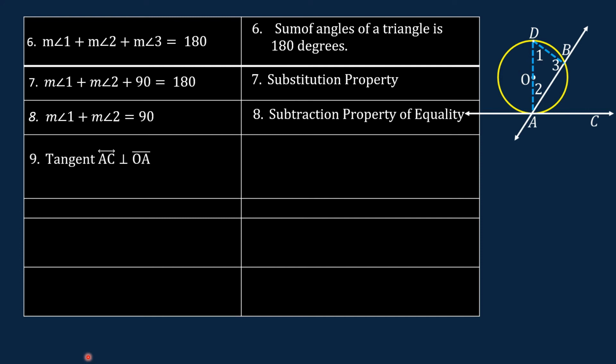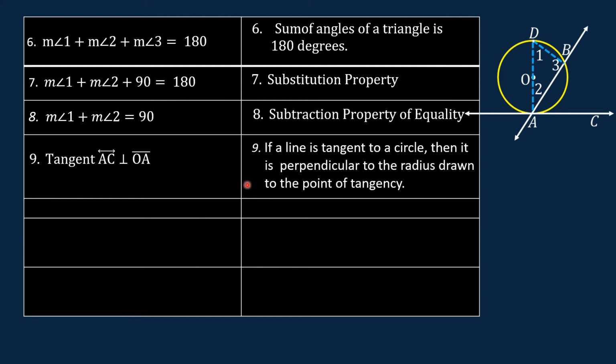For our next statement, tangent AC, this one, is perpendicular to OA, segment OA. Segment OA here is the radius of the circle.